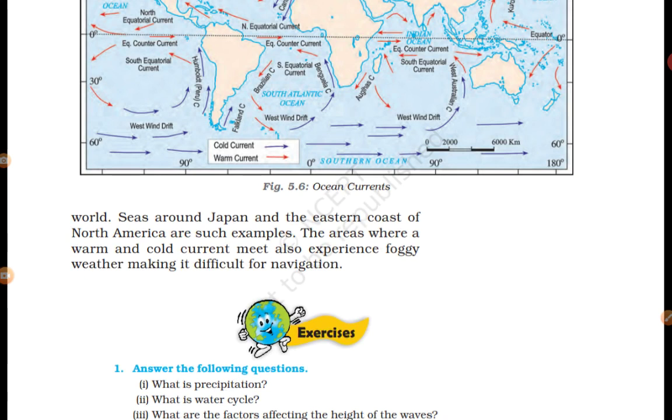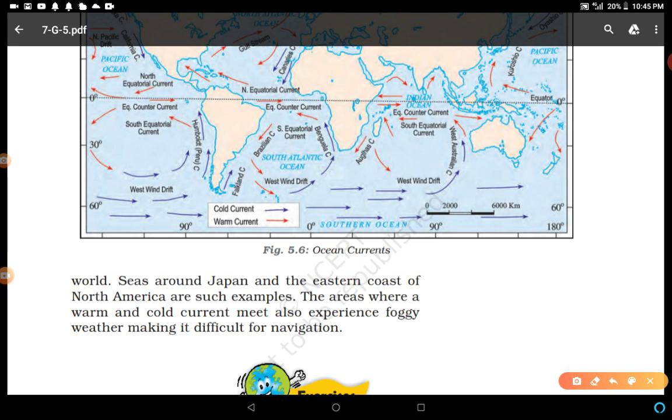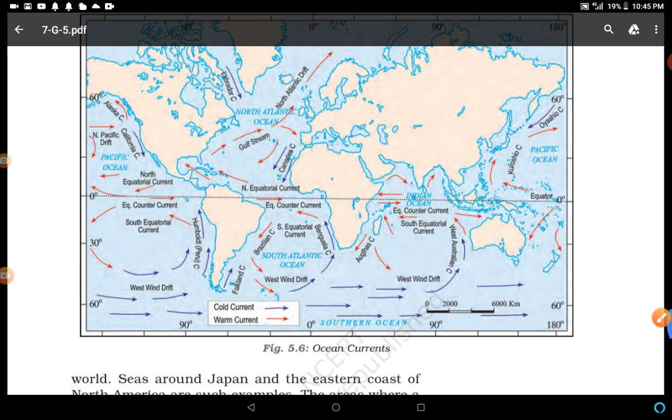Seas around Japan. Here you can find near the Japan area, this region, and the eastern coast of North America. This is the eastern coast of North America. Clear?